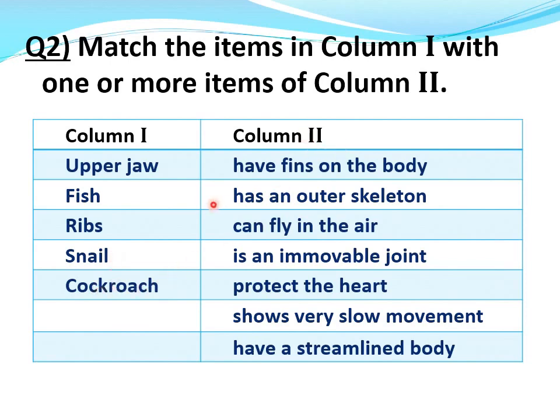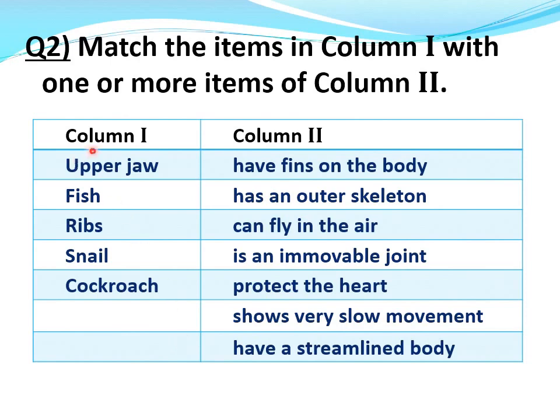Column 2, write it down: have fins on the body, has an outer skeleton, can fly in the air, is an immovable joint, protect the heart, shows very slow movement, have a streamlined body.